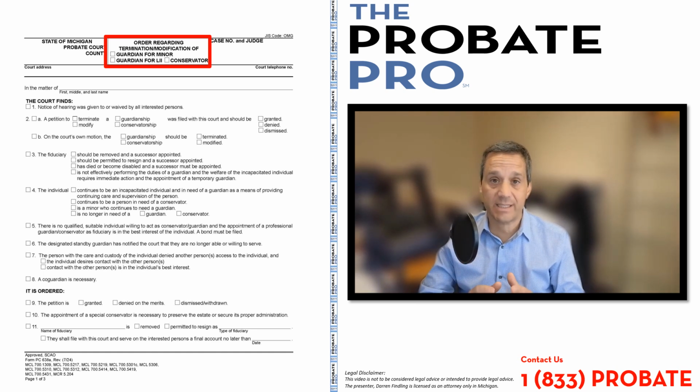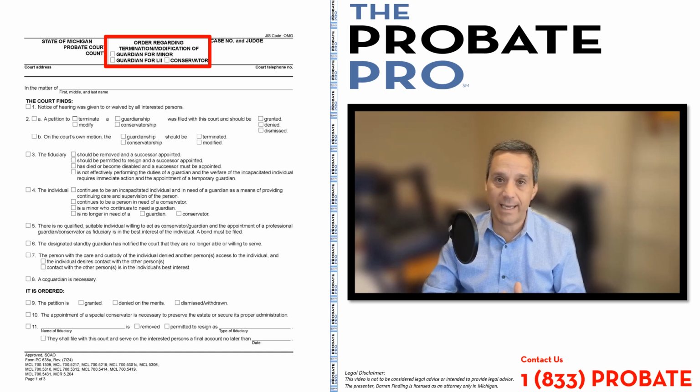SCAO stands for State Court Administrative Office, PC for Probate Court. It's Form 638A, and it was revised in July of 2024. It's very important that you use the most up-to-date form, because if you fail to do so, the court may reject it. This form was primarily updated to address a change in Michigan law as it relates to standby guardianships.